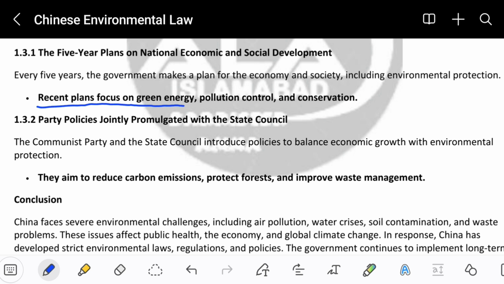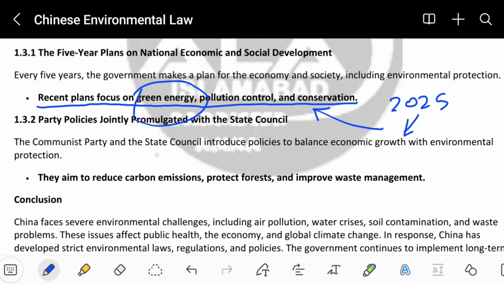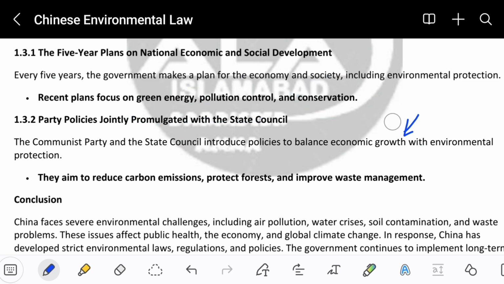Recent plans focus on green energy, pollution control, and conservation. Currently, in 2025 or in the past years, China is trying to focus more on green energy as well as pollution control and conservation. So they're trying their best to protect the environment from these types of pollution.